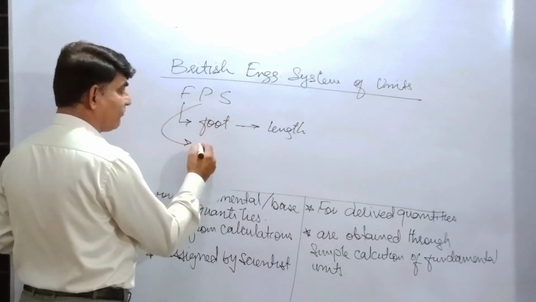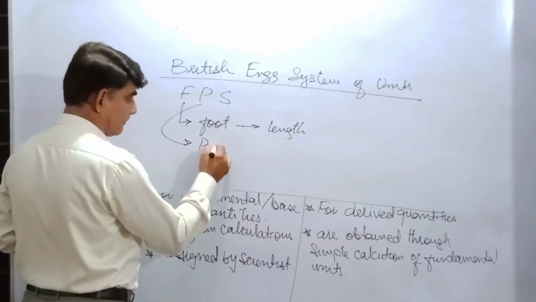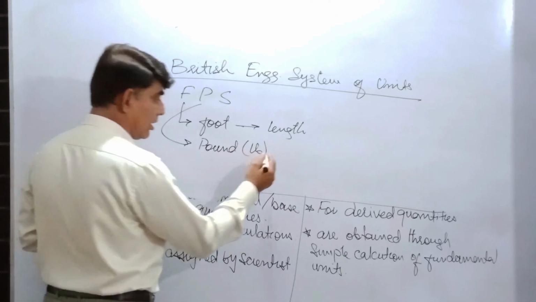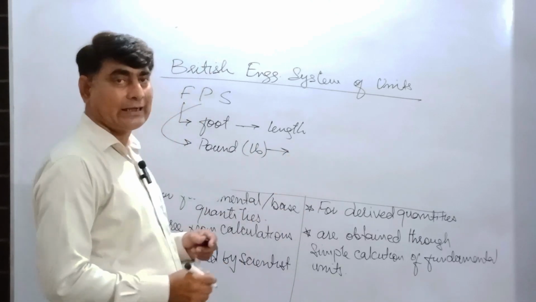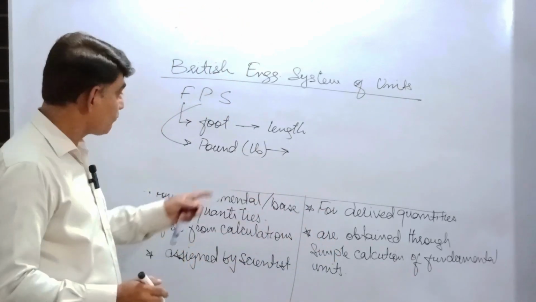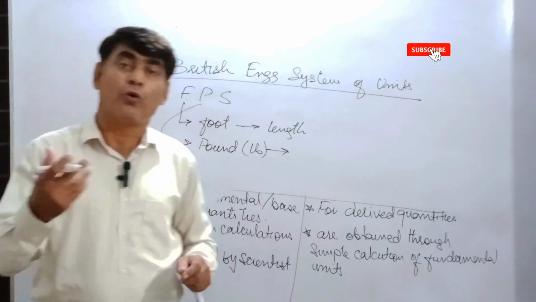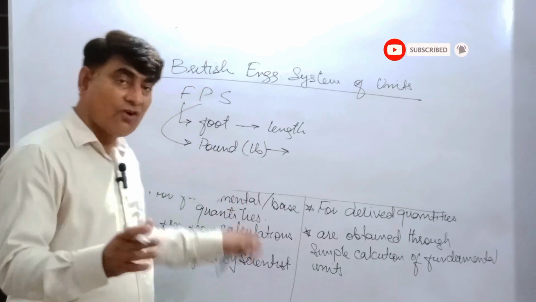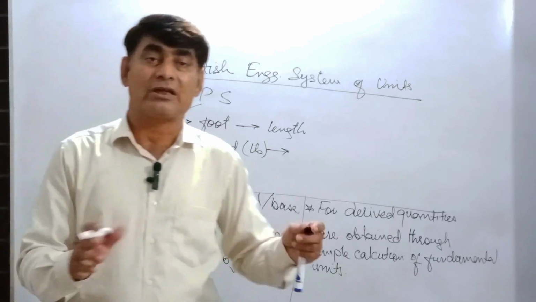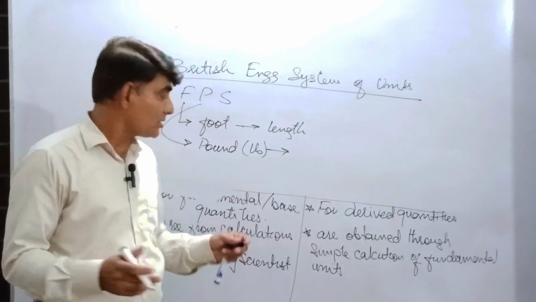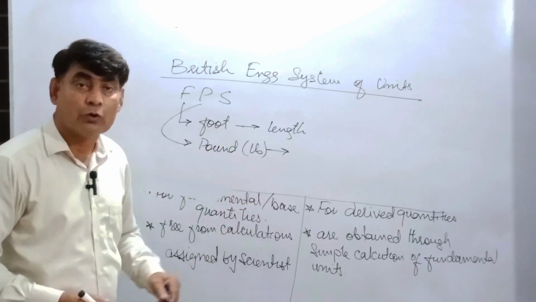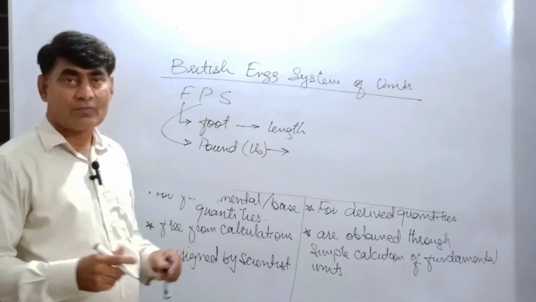Okay, P stands for pound. LB, the symbol is LB. Okay, pound for mass. But listen, there are no fundamental quantities like mass. So pound is initially for force. We use pound for force, but there is a relation between kilograms and pounds, an equivalency between these two numbers. So we can consider pound for mass, but basically the pound is for force and the unit slug is for mass.